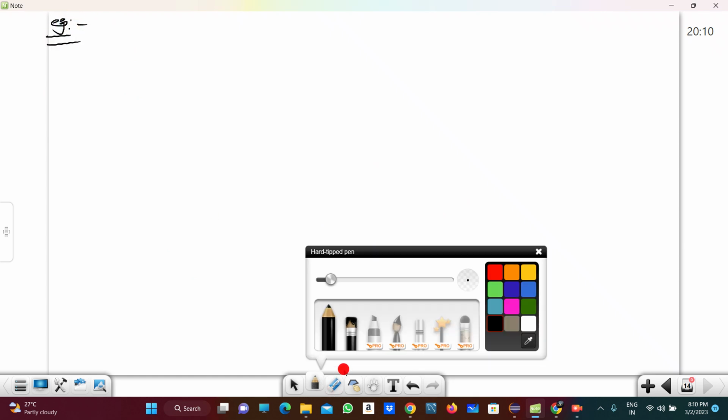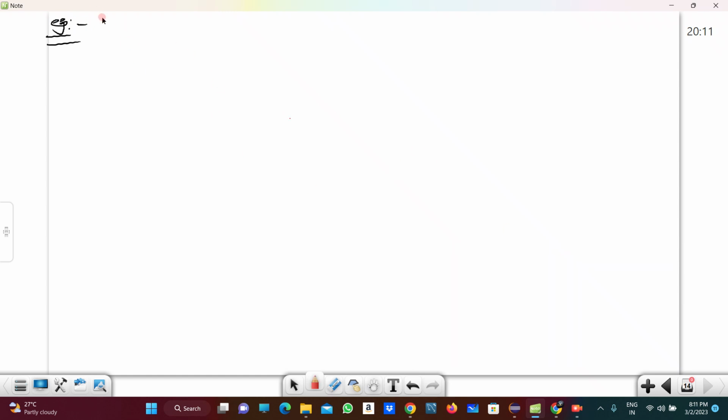The same example I am taking in program form. Suppose this is the program for multi-level inheritance.